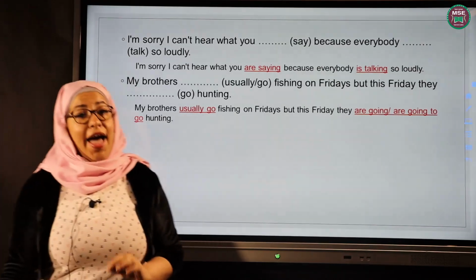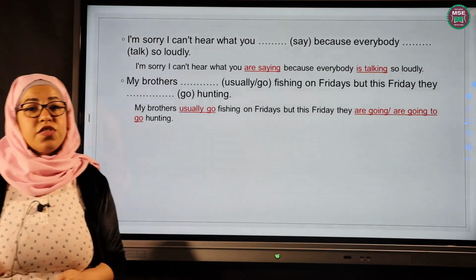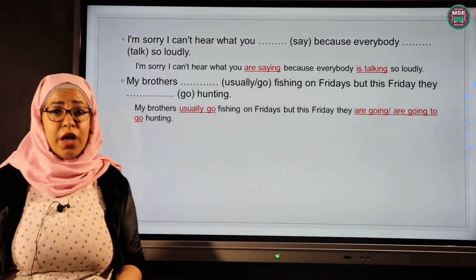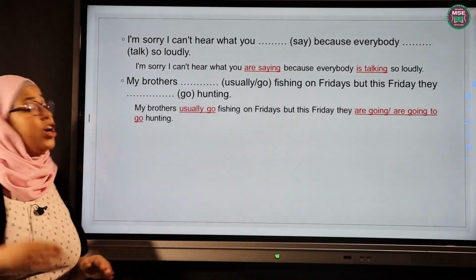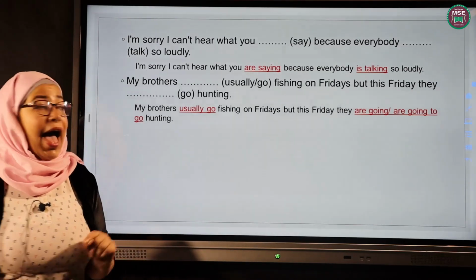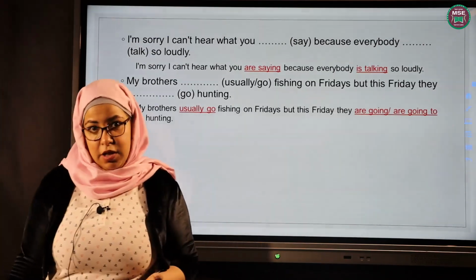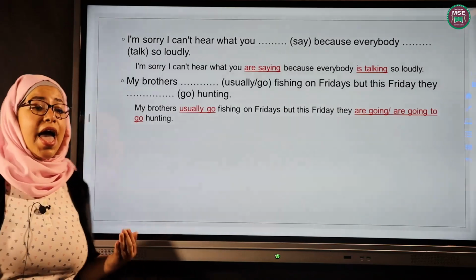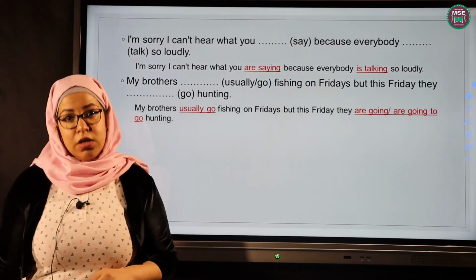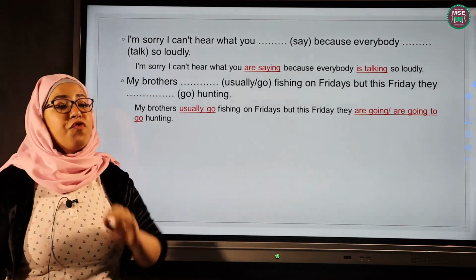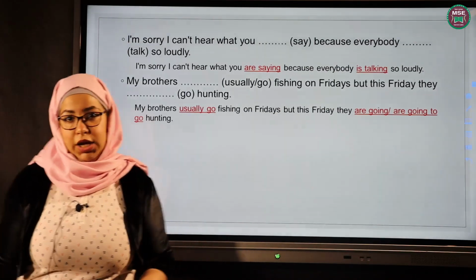And remember that every verb has to come after any adverb of frequency, but verb to be has to come before it. So I can say I usually go to the club, but I say I am usually at the club. So remember that an adverb of frequency follows verb to be only.